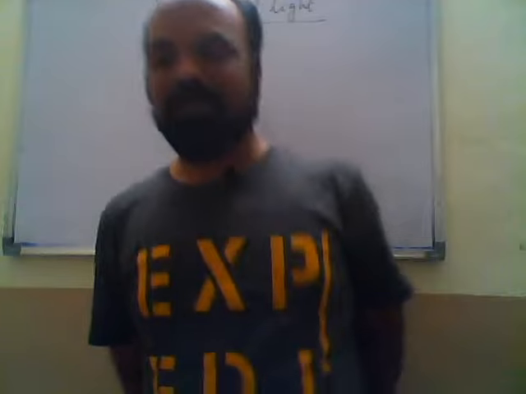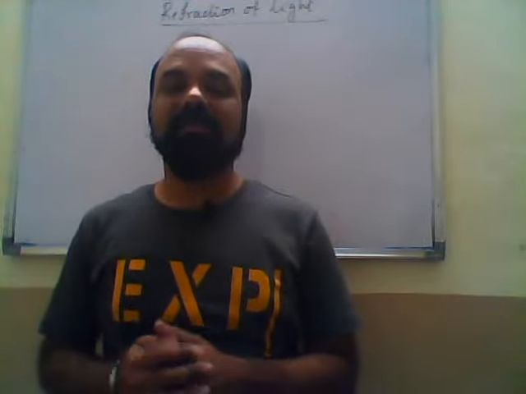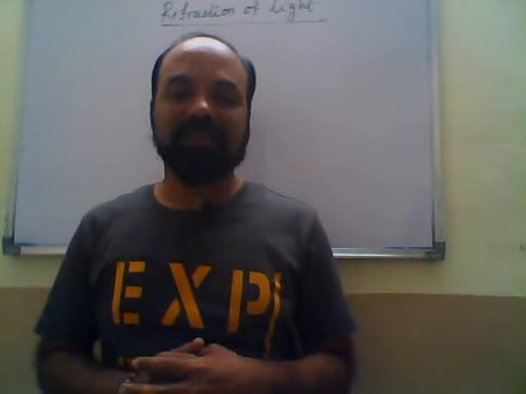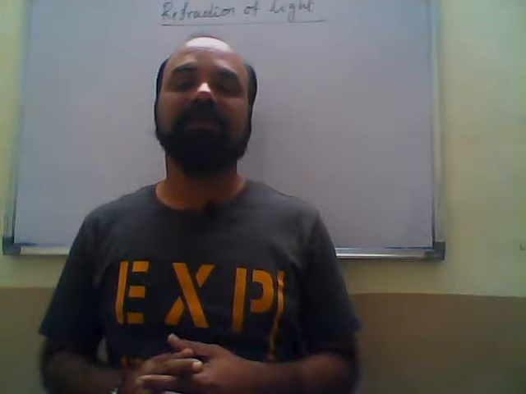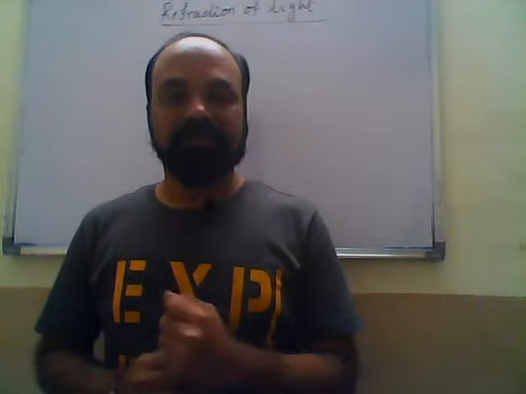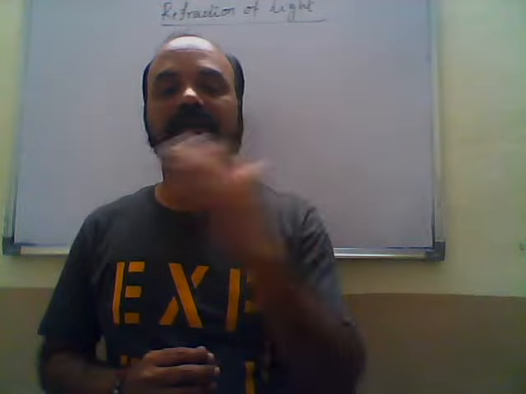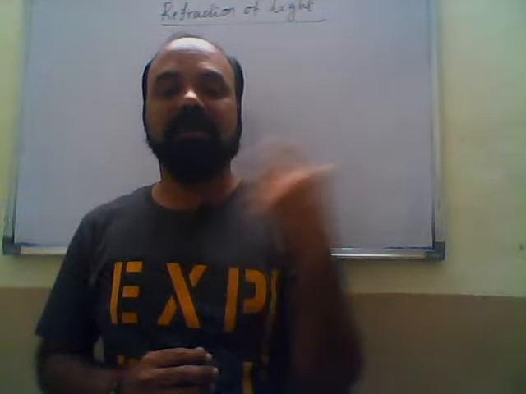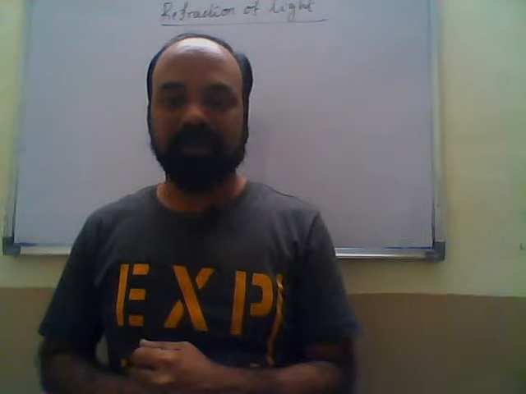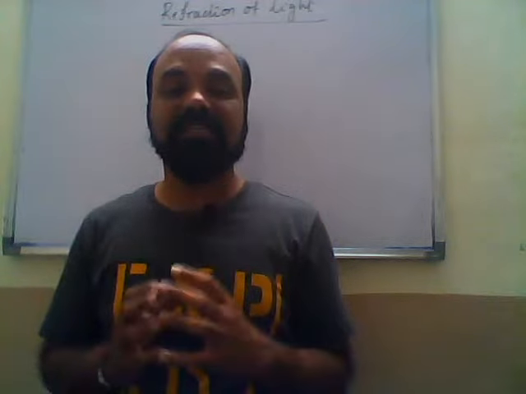Okay. So, what is refraction? What physical quantities change when refraction happens? Refraction is a phenomenon in which a light ray travels from one medium to another medium, for example from air to water, water to glass, or air to glass. When the light ray travels from one medium to another, it bends because of the change in velocity, or speed, of the light.